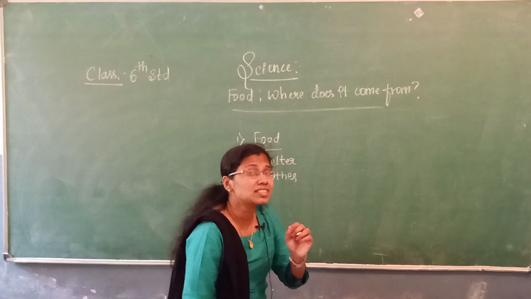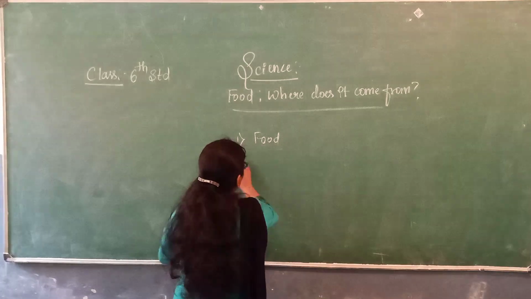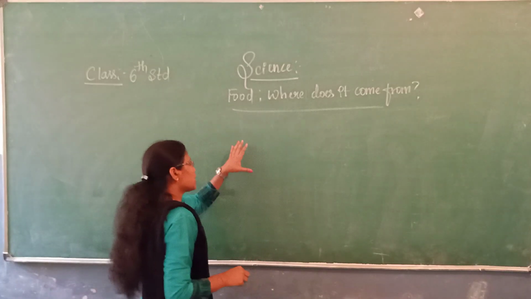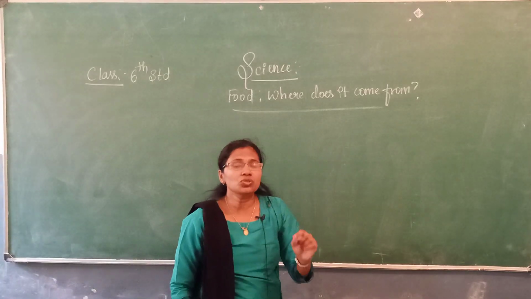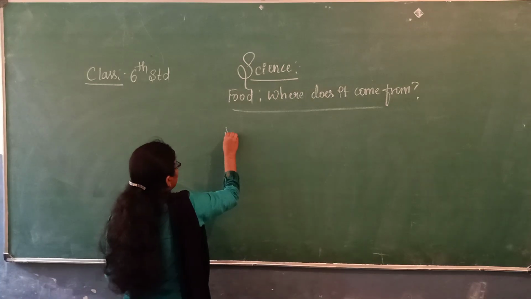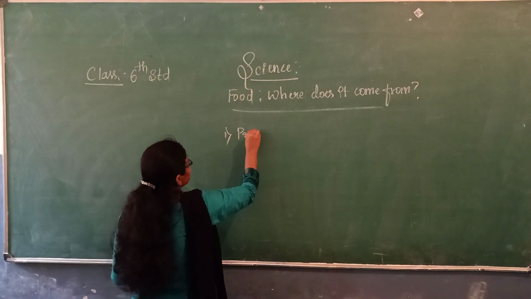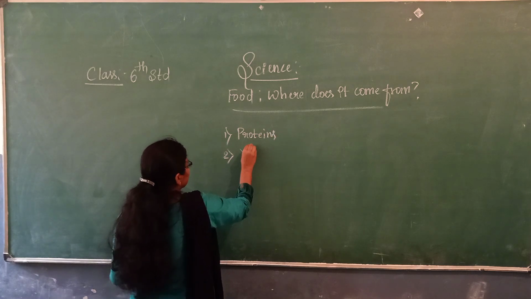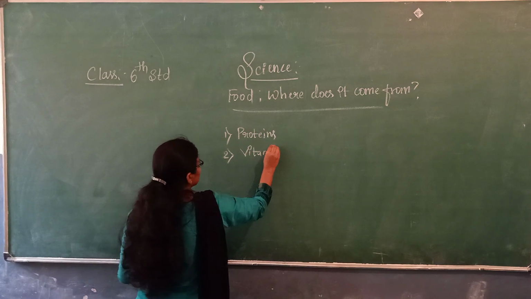There are 6 major nutrients which are present in our food. So let us write down the 6 nutrients which are present in our food. The first one is the proteins. Second one is the vitamins.